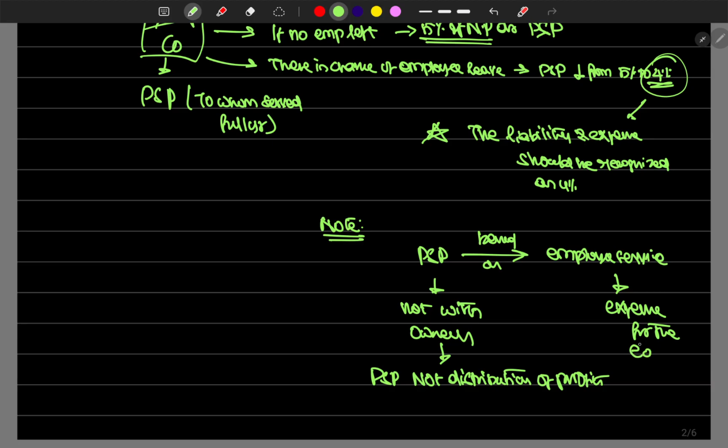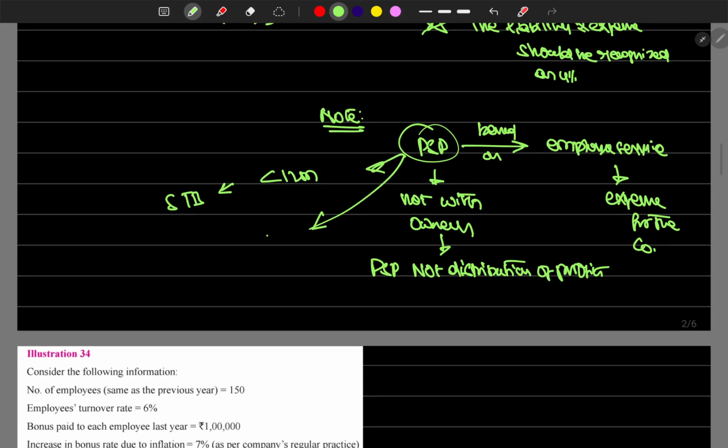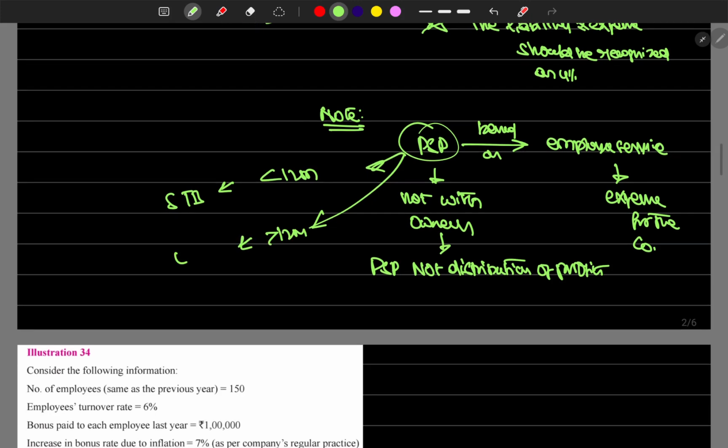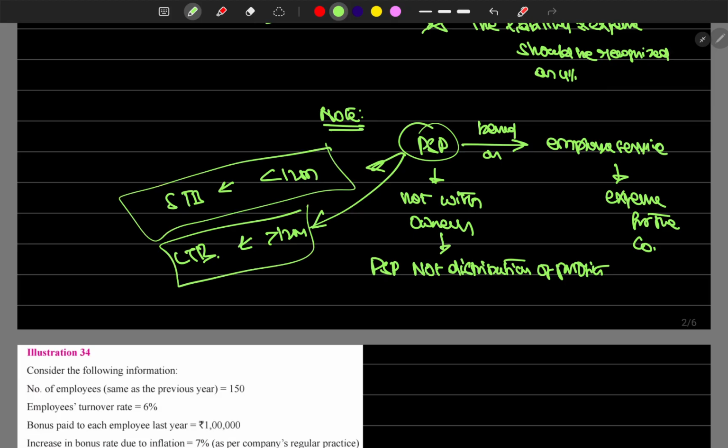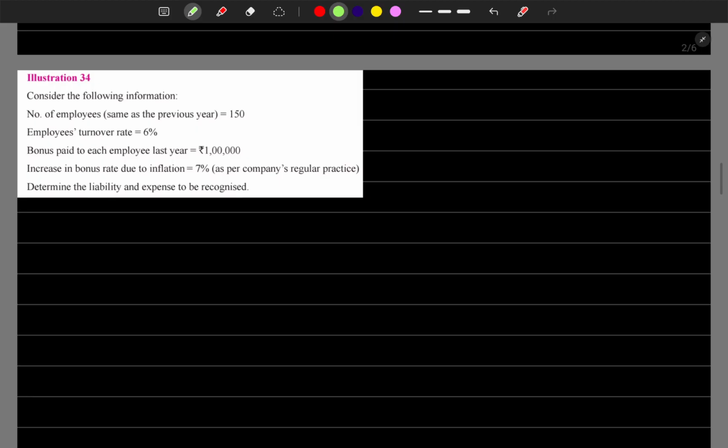Right. So if the PSP is less than 12 months, it is a short term benefit. If more than 12 months, it is a long term benefit. That's it. This is the understanding that the Institute expects from us.